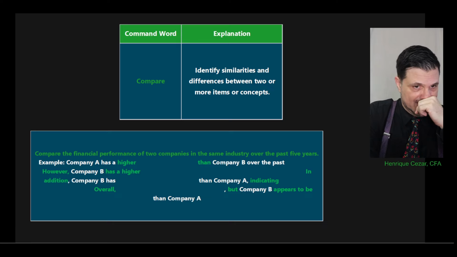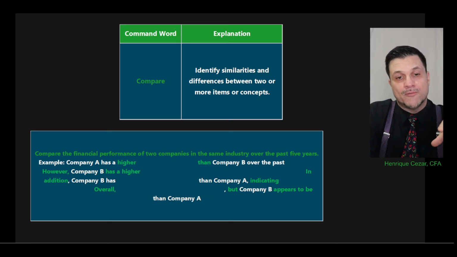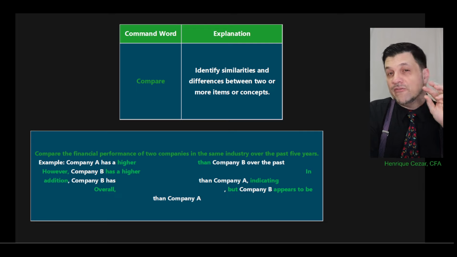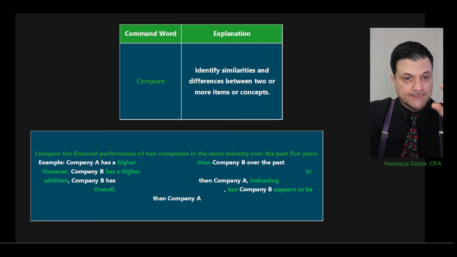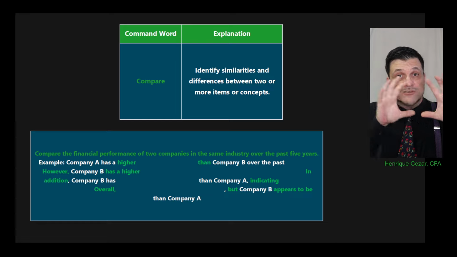Take a look at this example. Compare the financial performance of two companies in the same industry over the past 5 years. That's the command. Compare this. Now I put an example a little bit more vague because we want to focus on the keywords. So let's see. Company A has what? Higher, lower, right? Because you're comparing, right? So focus on something to compare.